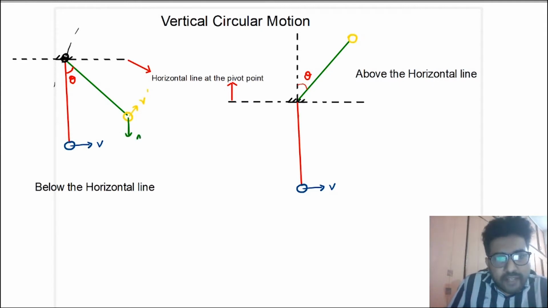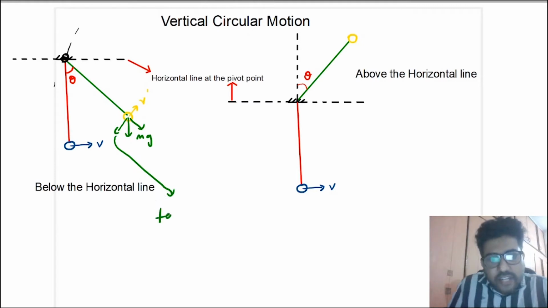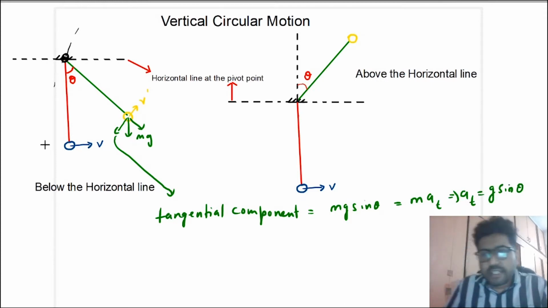So there is gravity. There is this component as well as this component. This component is perpendicular to the radius, so this is basically the tangential component. This is the tangential component of force, and this tangential component of force is mg sin theta. And this is equal to m a tangential. That means a tangential is equal to g sin theta.